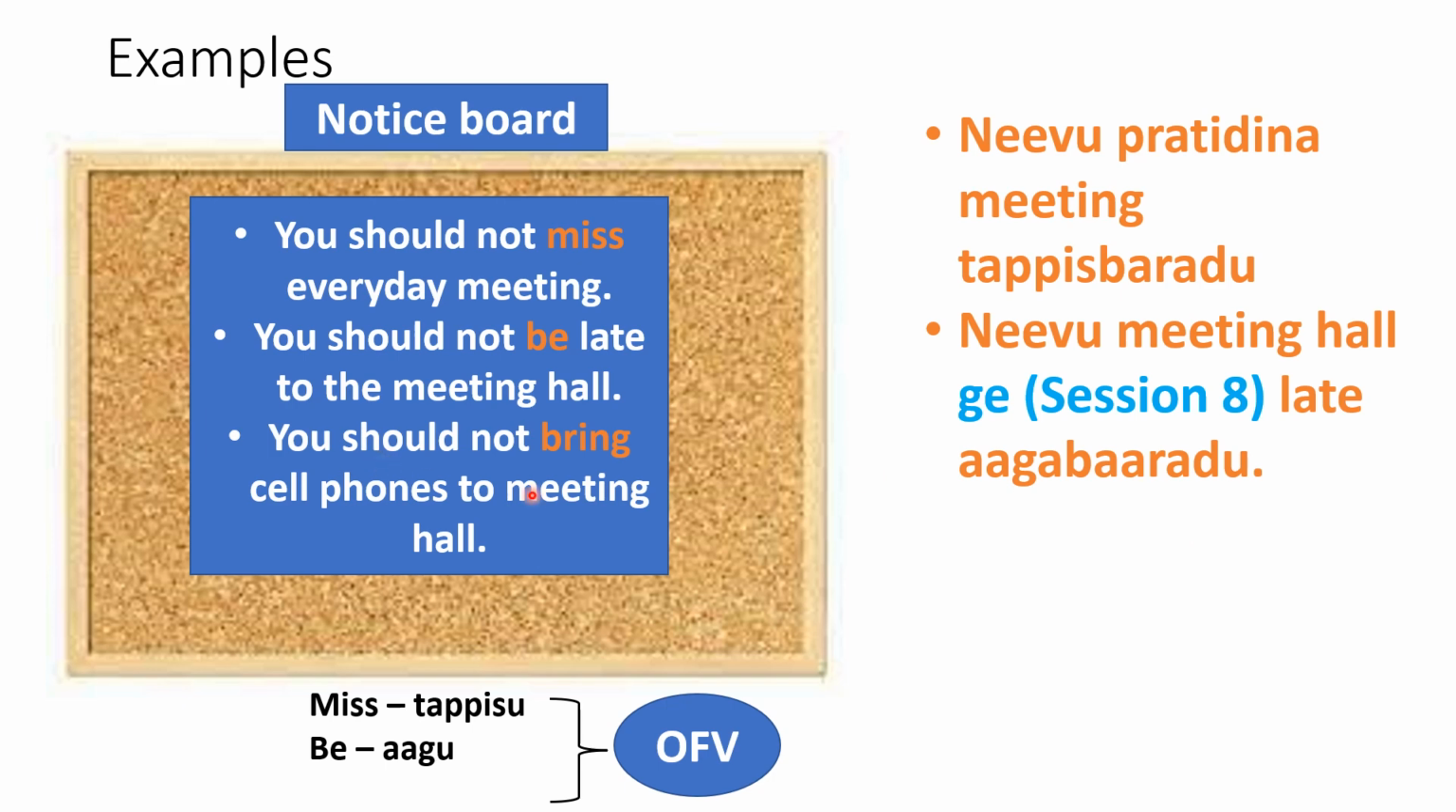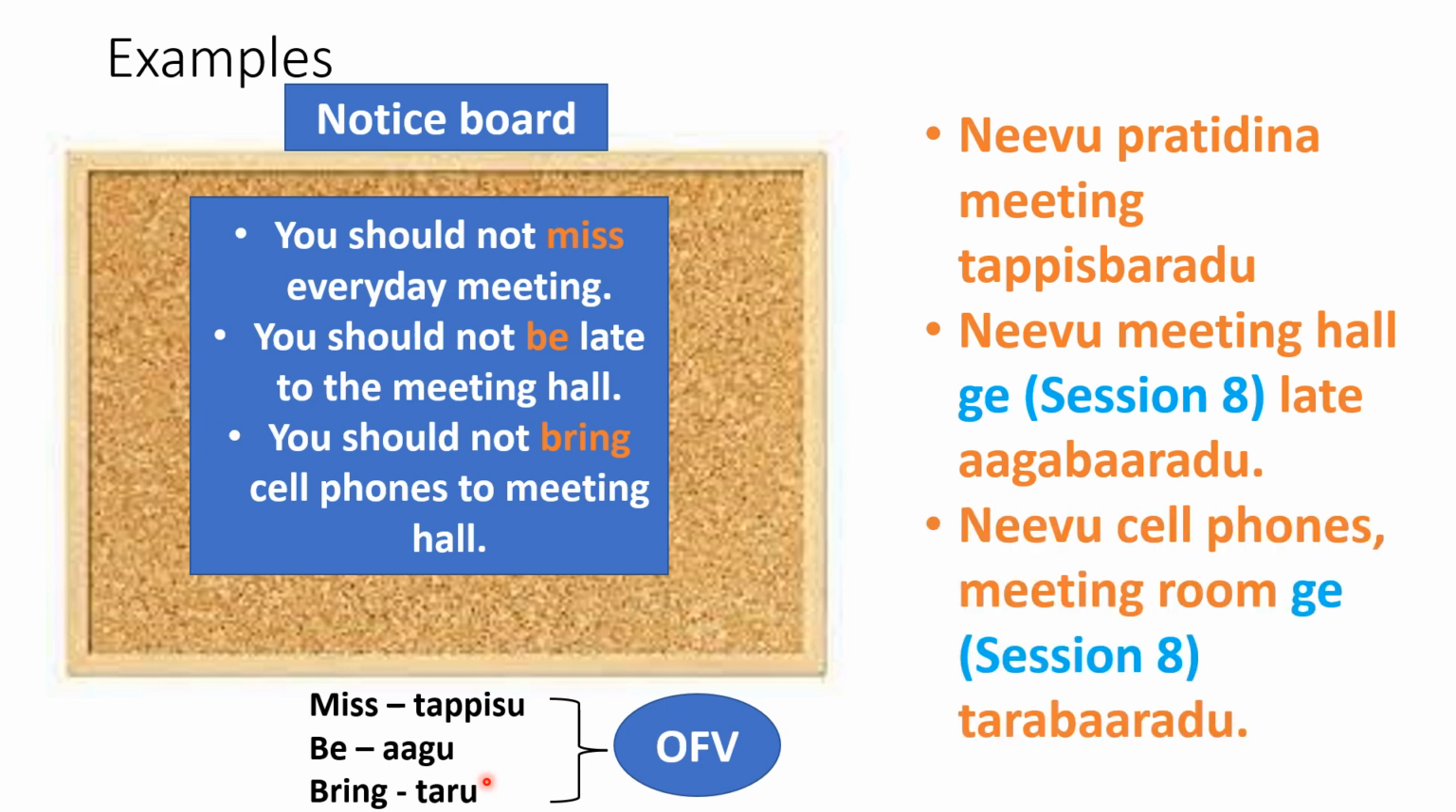Next one: you should not bring cell phones to the meeting hall. Now, bring is your verb. Bring in Kannada is taru. So this is the OFV taru, which is ending with the U sound. Now, pause for a while, translate the sentence and unpause to check your answer. The answer is ನೀವು ಸೆಲ್ ಫೋನ್ಸ್ ಮೀಟಿಂಗ್ ರೂಮ್ಗೆ ತರಬಾರದು. Right? To meeting hall, so meeting roomಗೆ ತರಬಾರದು.